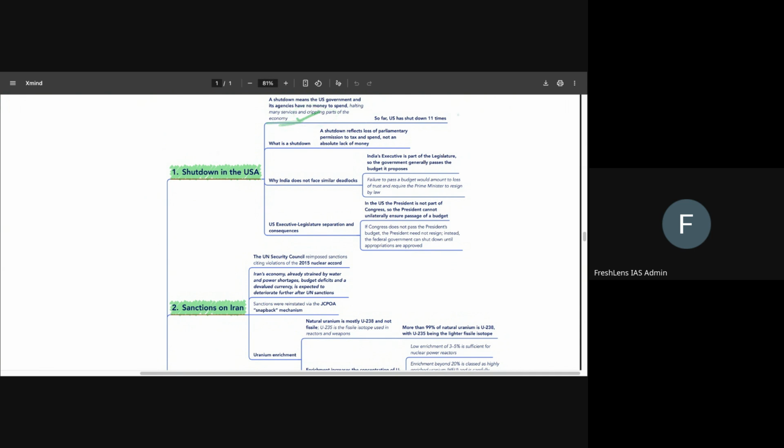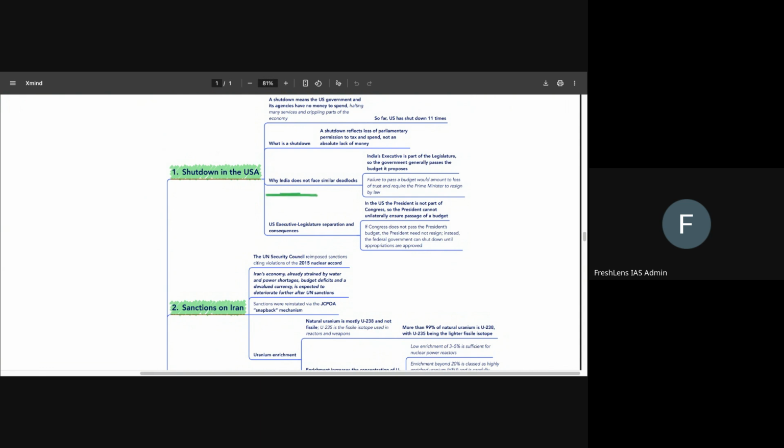In India it doesn't happen much, but in the US, a shutdown has already happened 11 times. So what is a shutdown? It basically reflects loss of parliamentary permission to tax and spend, not an absolute lack of money. That is something that we have to be clear about. So even when the US does have the money, or the president does have money, it cannot spend it because the parliamentary permission is missing.